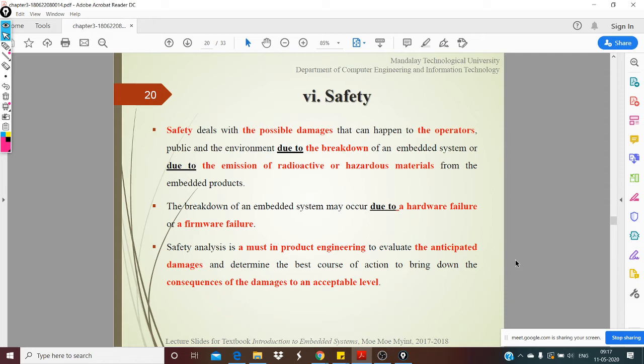Similarly, you have safety features in flight control systems, nuclear power reactors, and other industrial automation. So there will be rotor blades, for example, right? The rotor blades will be cutting wood or even metals and things like that. And there will be sensors. The sensors should be smart enough to detect any human nearby, like a human arm closer to the blade. If the human hand comes very close to the rotor blade, it has to detect that, and then it has to stop the blade, to avoid any injury.